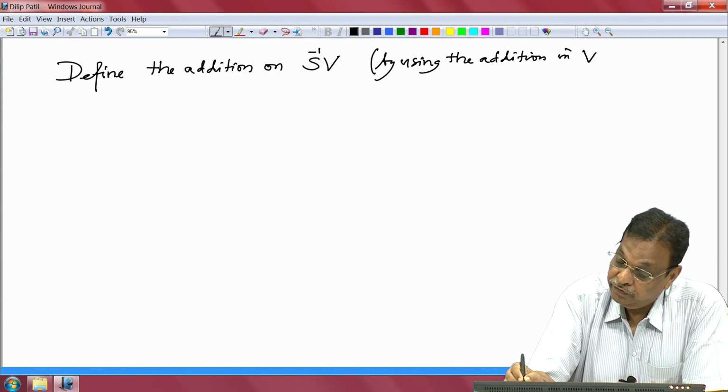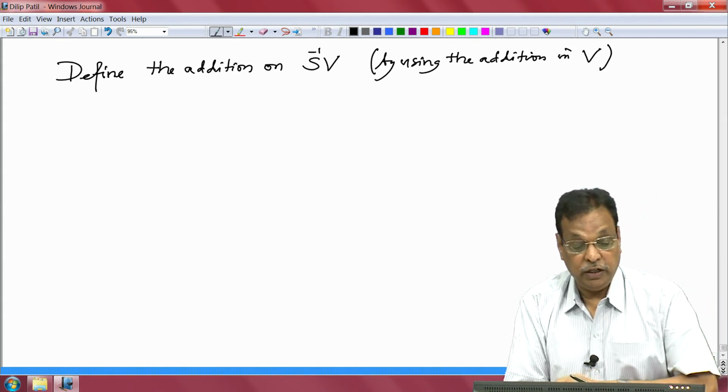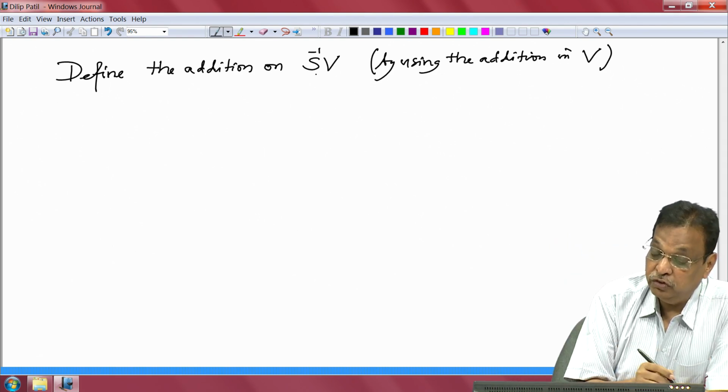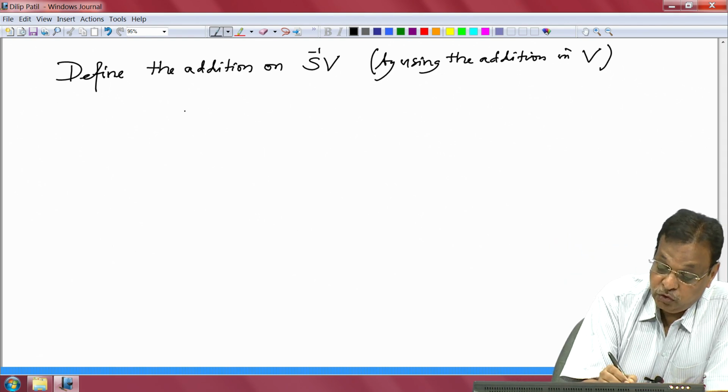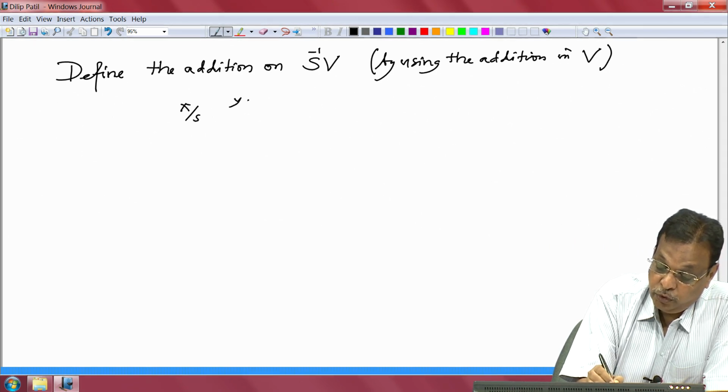on this S inverse A module, of course by using the addition in V. V was an A module, so it is an abelian group. That addition I will use to define addition on this quotient set. So take any two elements x over s, y over t, and I want to add them.